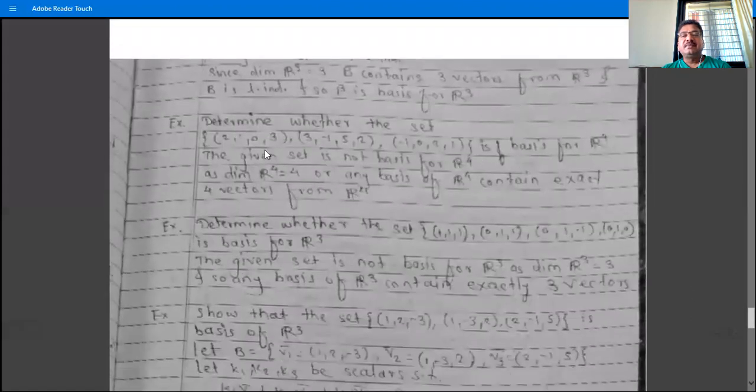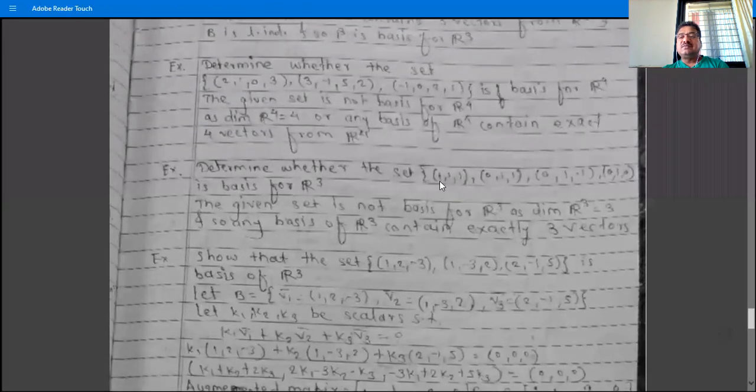Determine whether this set is a basis for R3: (2, 1, 0), (3, -1, 5), (2). So the given set is not a basis for R4, because the dimension of R4 is 4, and any basis of R4 contains exactly 4 vectors from R4, and this set contains 3 vectors from R4. This is first, this is second, and this is third, and so it is not a basis for R4. Next, determine whether the set containing (1, 1, 1), (1, 0, 1, 1), (0, 0, -1), and (0, 1, 0) is a basis for R3.